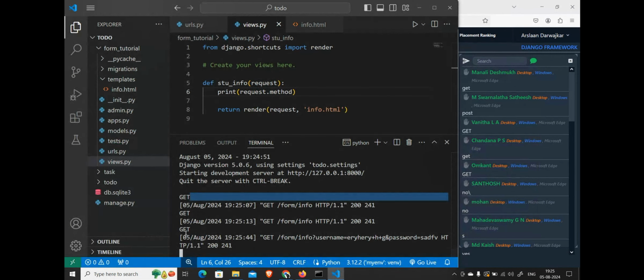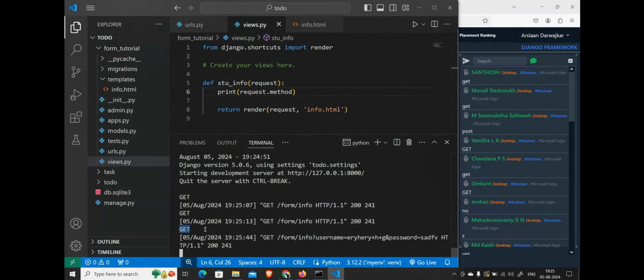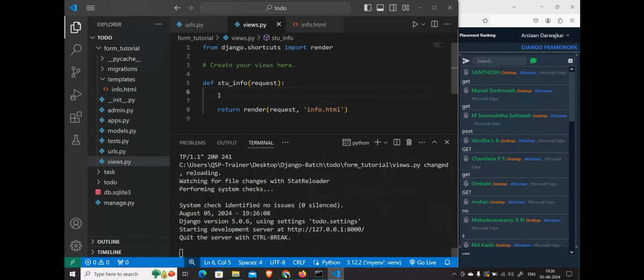As soon as I click on login, I'm still getting the get method only, because by default our form is set on get method, and these views also take a get method by default. Okay, understood, everyone? Yes or no?